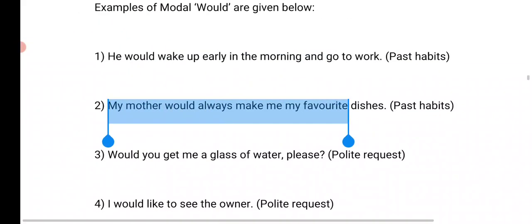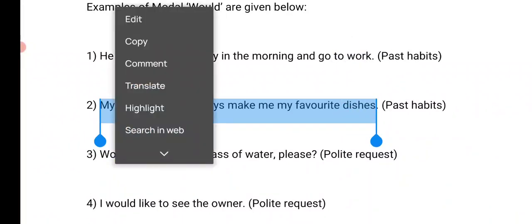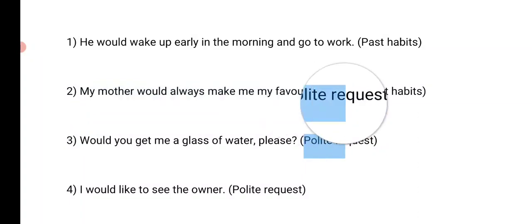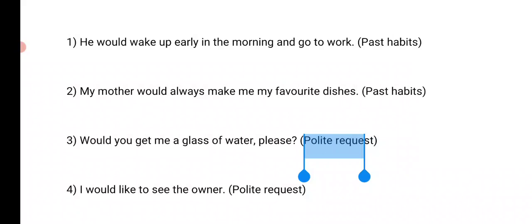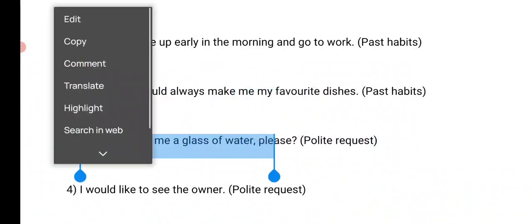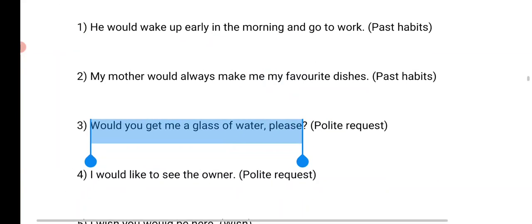And past habits again: my mother would always make my favorite dishes, right? My mother used to make my favorite dishes. So would and used to can also be replaced. You have to remember this. And now here it is used when you make a polite request. For example, would you get me a glass of water, right? So instead of making the sentence with will you get me a glass of water, it is always better to use would instead of will. Would you get me a glass of water, right?